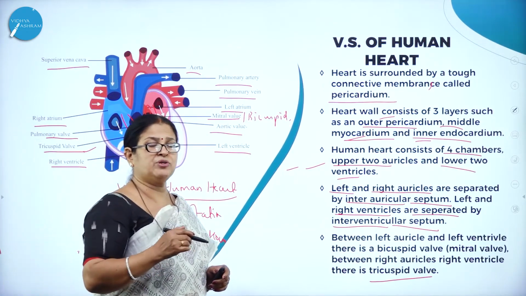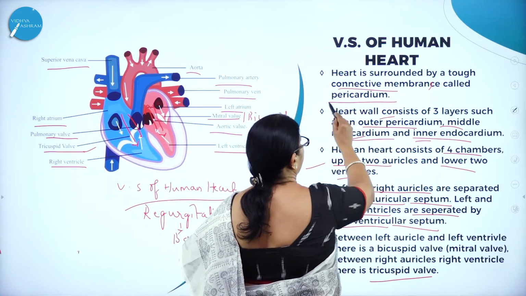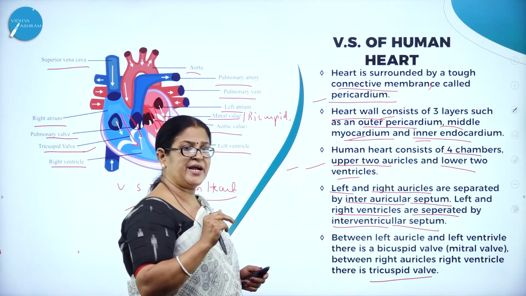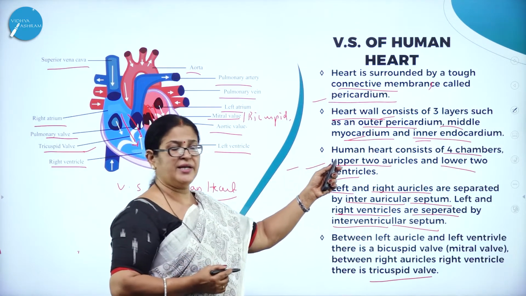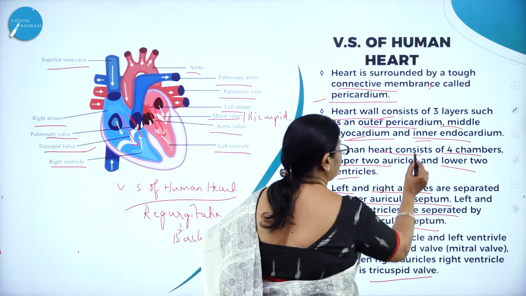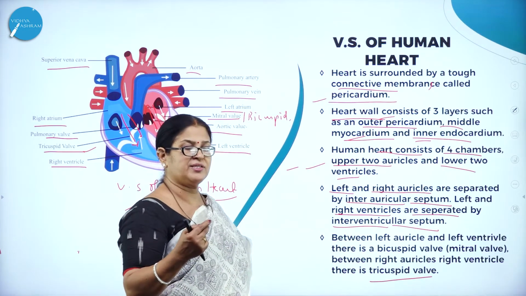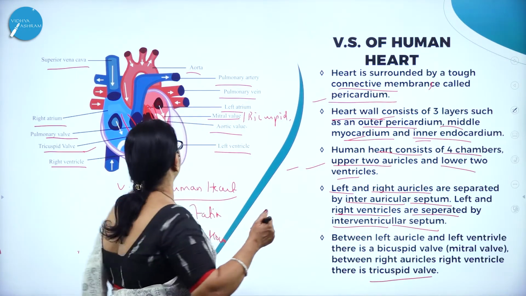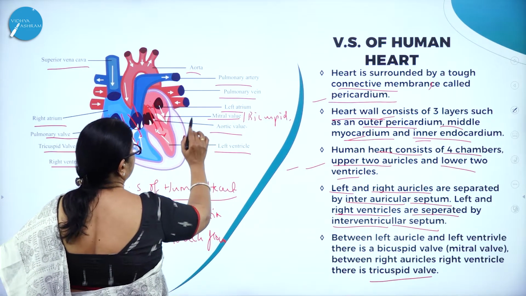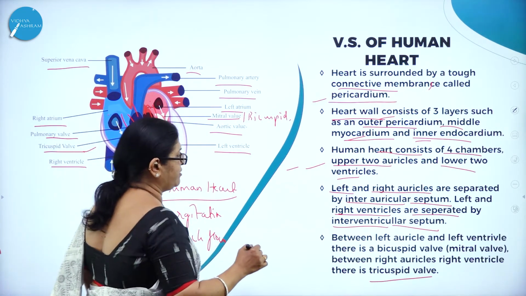So when we study the vertical section of the human heart, it is surrounded by a tough connective membrane called pericardium. As we know, the heart wall consists of 3 layers, namely outer pericardium, middle myocardium and inner endocardium. And the human heart consists of 4 chambers, with 2 auricles and 2 ventricles. The left and right auricles are separated by the interauricular septum, and the right ventricle and the left ventricle are separated by the interventricular septum.